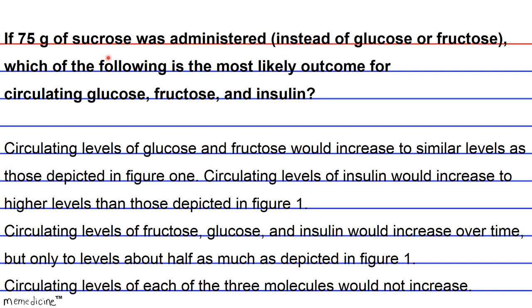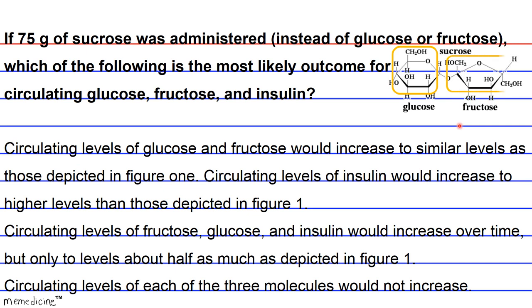Okay, so sucrose is a disaccharide consisting of one molecule of glucose and one molecule of fructose, joined via a glycosidic bond, as shown here. Administration of 75 grams of sucrose amounts to administration of 37.5 grams of glucose and 37.5 grams of fructose.